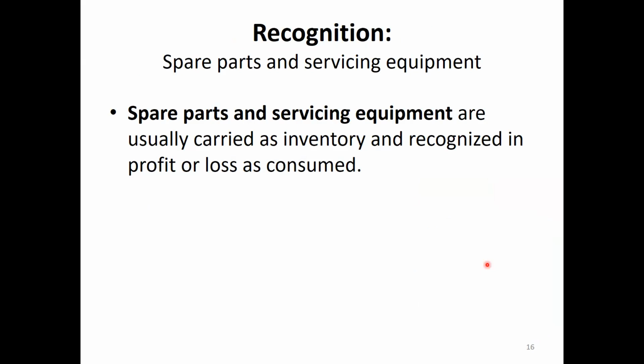Say you have a motor car. The motor car is categorized under property, plant, and equipment. A tire is a spare part. You have an additional tire, an extra tire. Do you recognize it as PP or as inventory? It's an inventory.